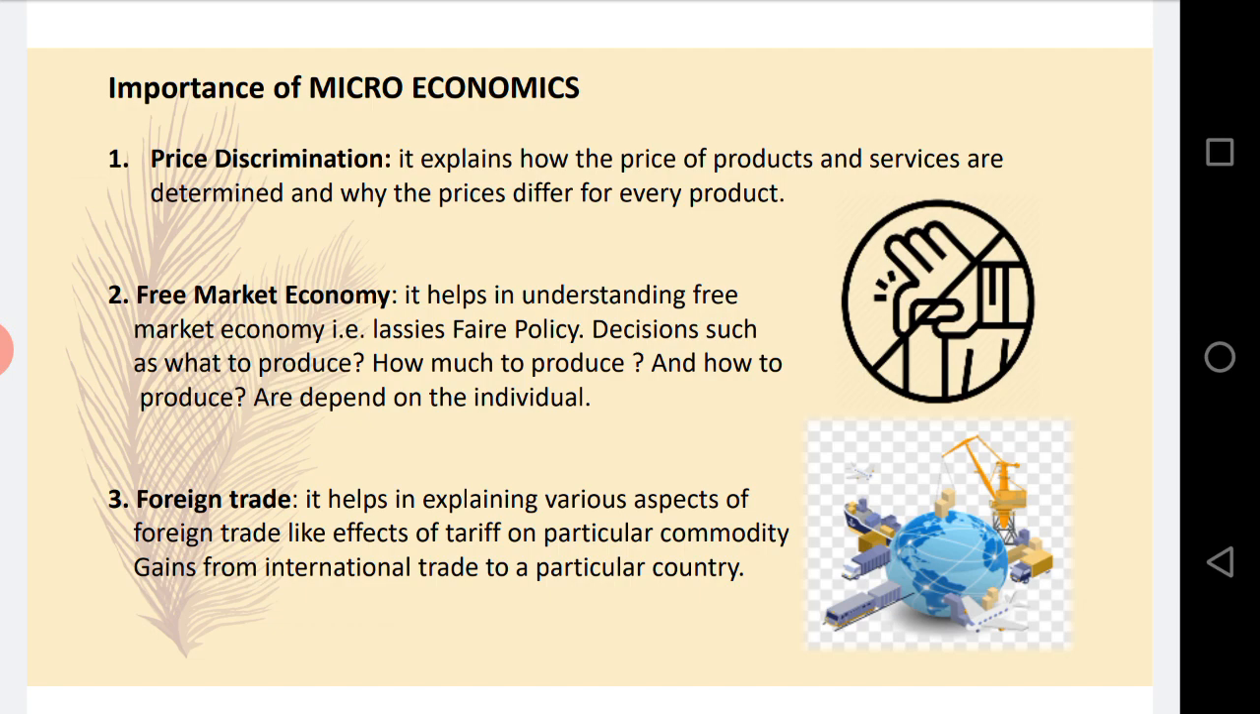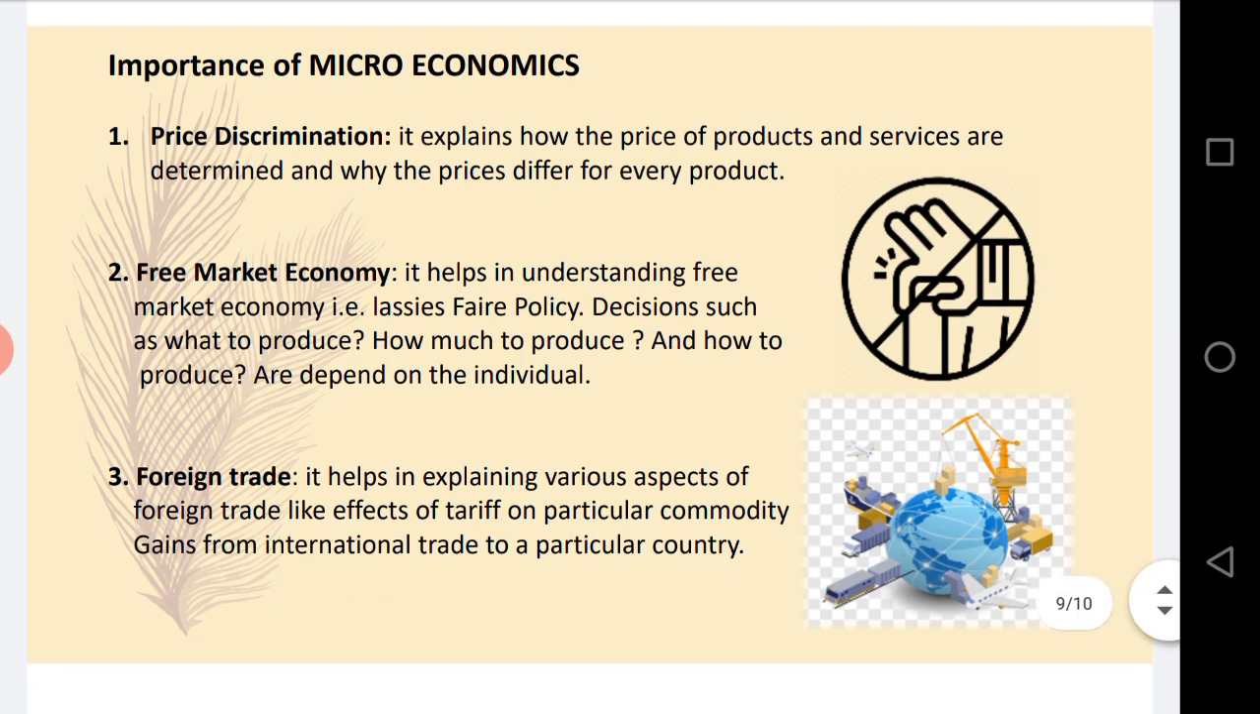Next, free market economy. Very important. In a free market economy, government interference is comparatively less. It helps in understanding the free market economy, that is, the laissez-faire policy. Laissez-faire policy means less government interference, and it helps us in taking the decisions of what to produce, how much to produce, and how to produce.